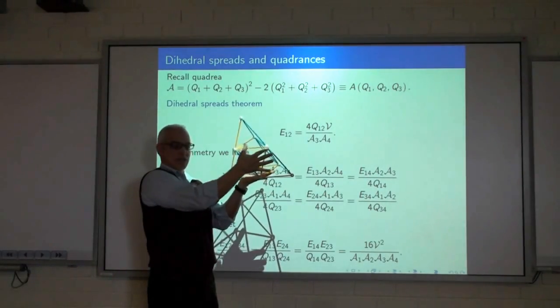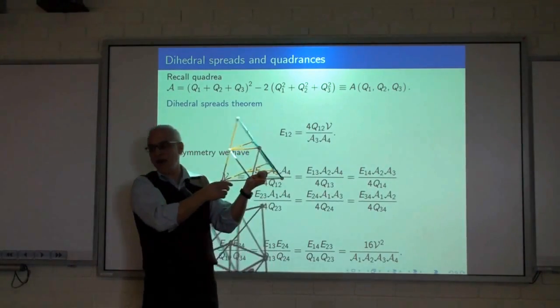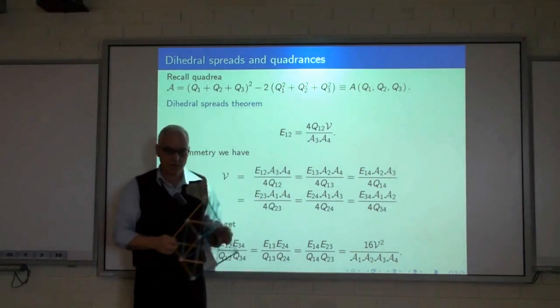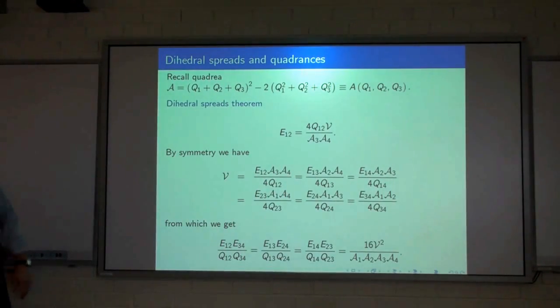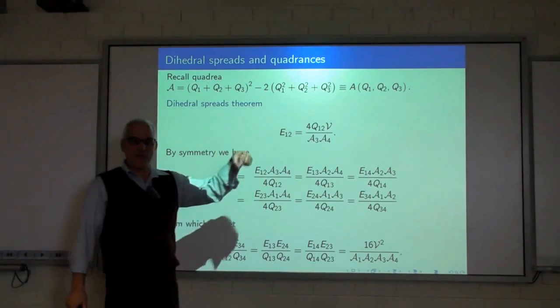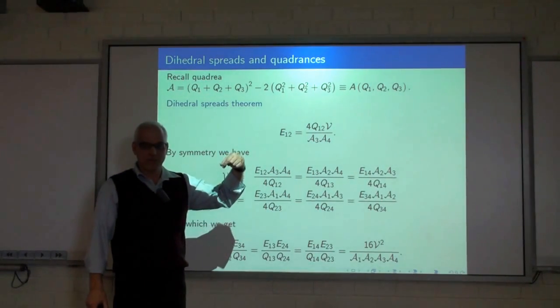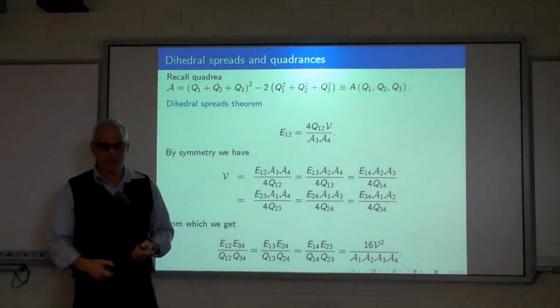So these two faces which meet here provide the denominators to this expression. So that's a calculation from the previous slide, admittedly with a computer.